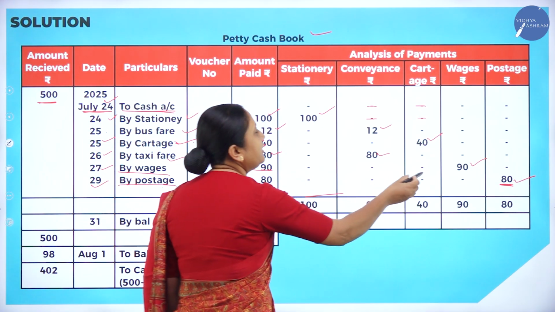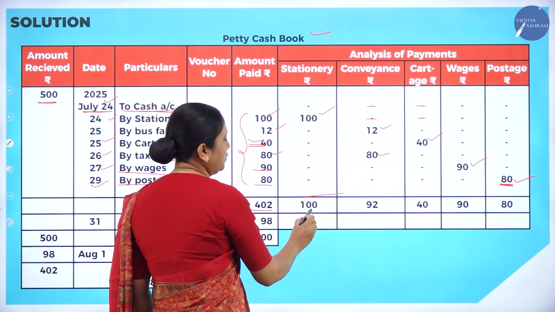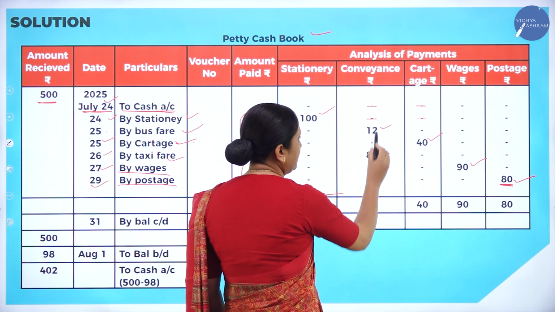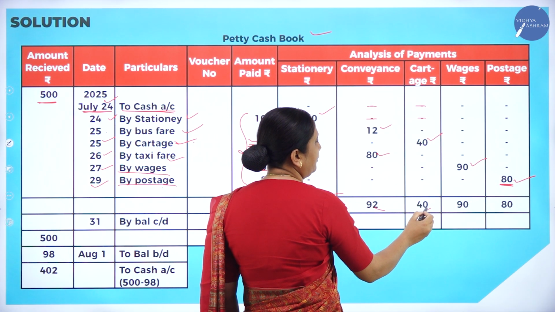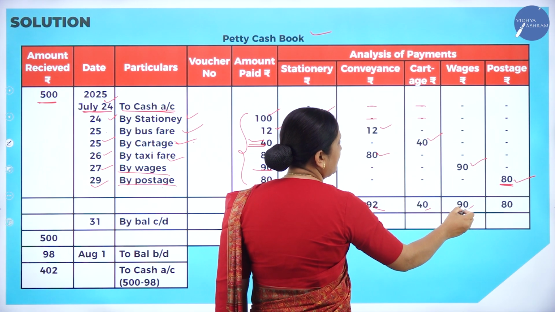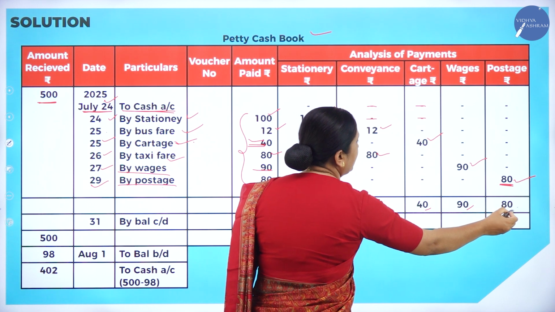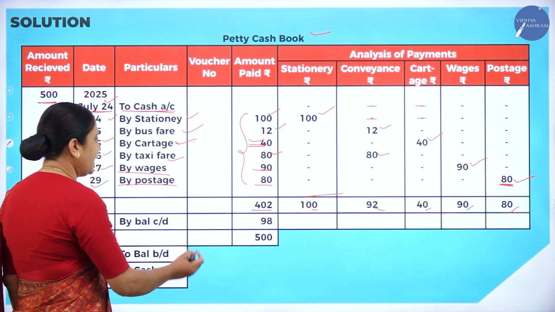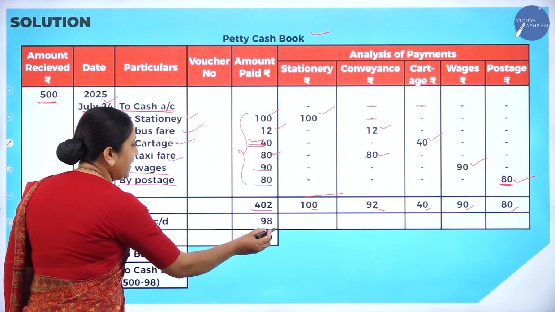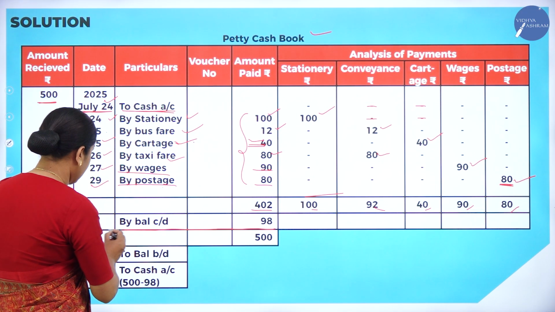And each column we will total. Stationery, what is the total? 100. Conveyance, you total 12 plus 80 is how much? 92. Cartage, what is the total? 40. Wages, how much is the total? 90. Postage, what is the total? 80 rupees. Okay, after doing all the totals, we will leave one line space here, and again we will draw one line like this.